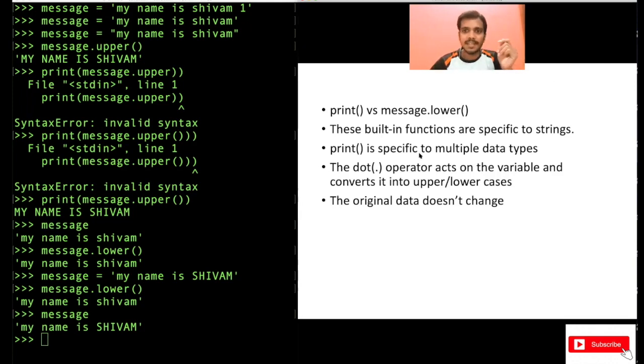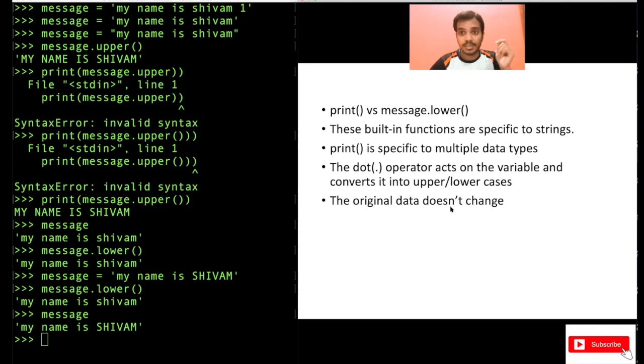Print works with multiple data types, but the lower function is specific to strings. That's why you always have to use the dot operator. This acts on a variable and converts it into lower or uppercase. In this example, this dot signifies that the lower function will act on whatever is stored in this message and will convert that into lowercase.